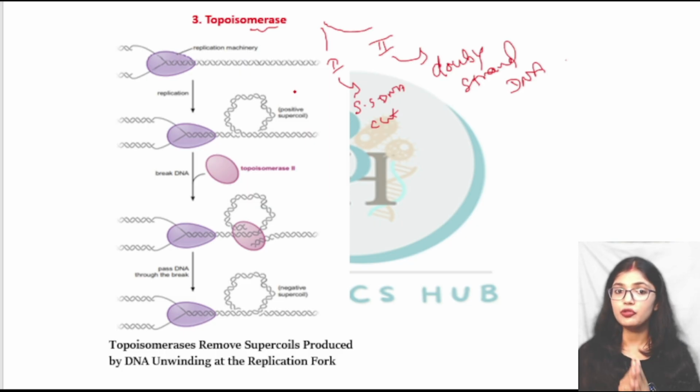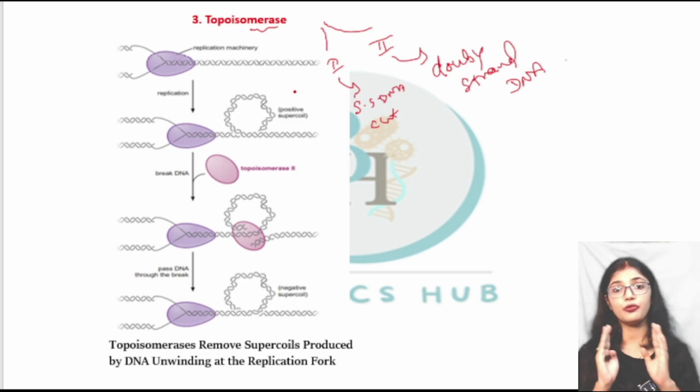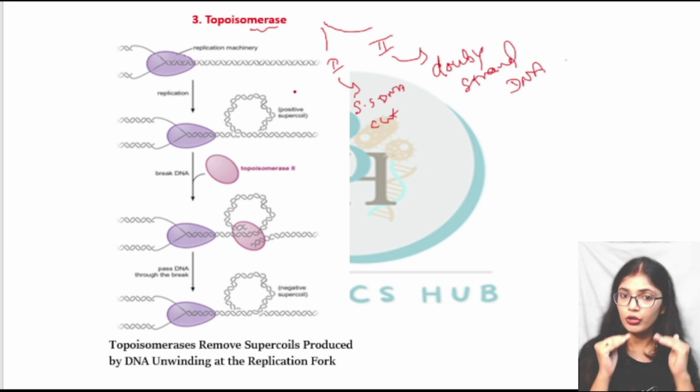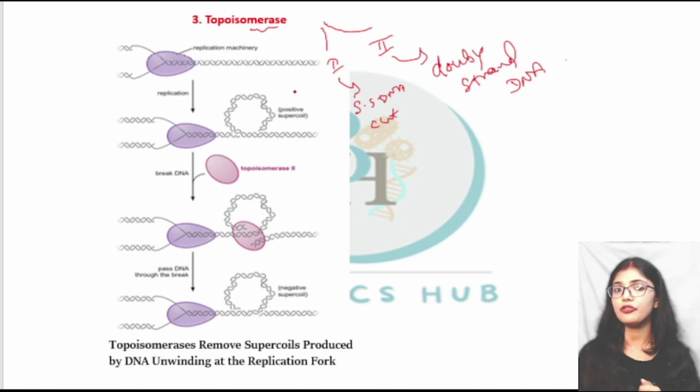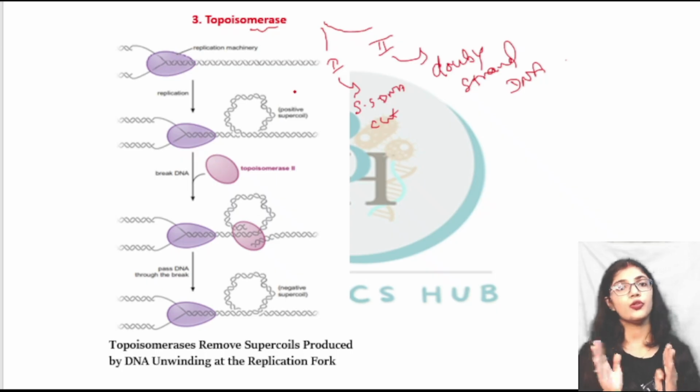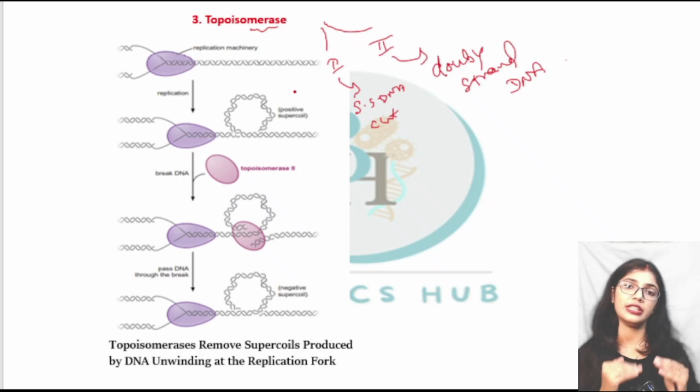The next enzyme which we will discuss is the DNA polymerase, which will be discussed in the other video. These are the three enzymes which are required during DNA replication. The main enzyme required during DNA replication is DNA polymerase, which helps in the replication, or bringing the copy of the parent strand. There are different types of DNA polymerases, like DNA polymerase 1, 2, 3, 4 and 5. Each has a different function. This will be the very last video, so we will discuss that in the next video.